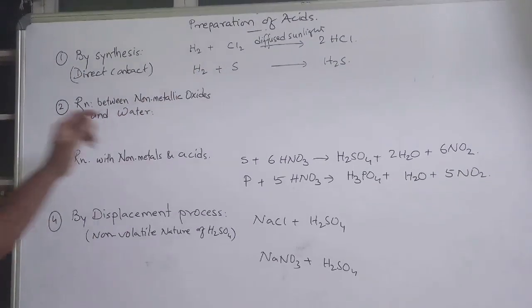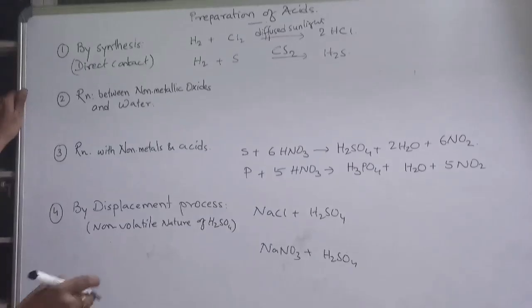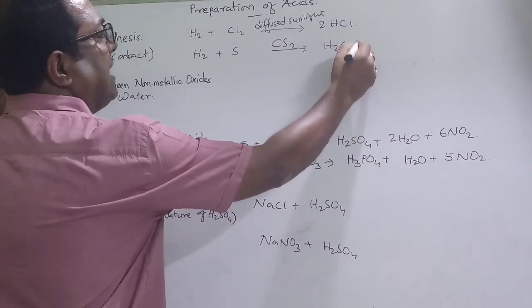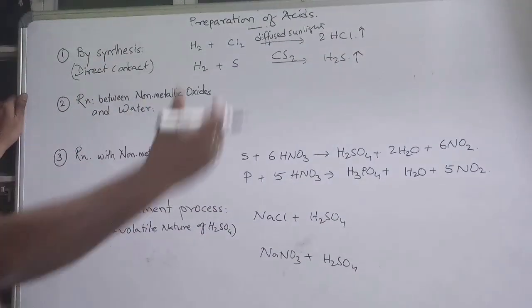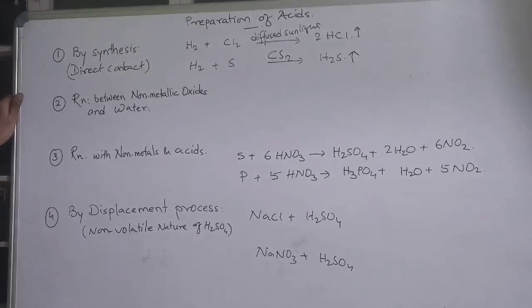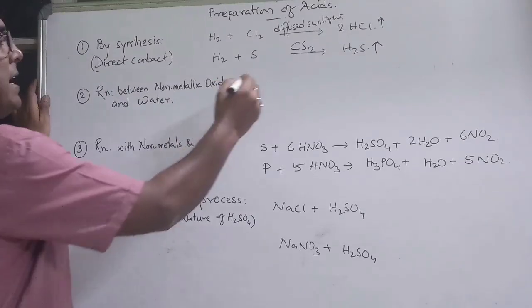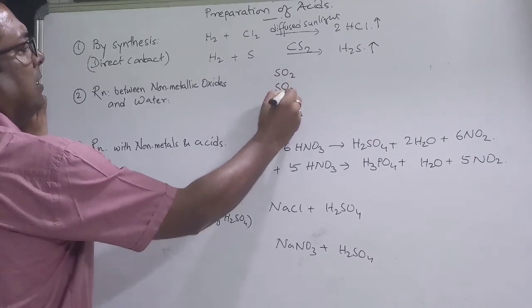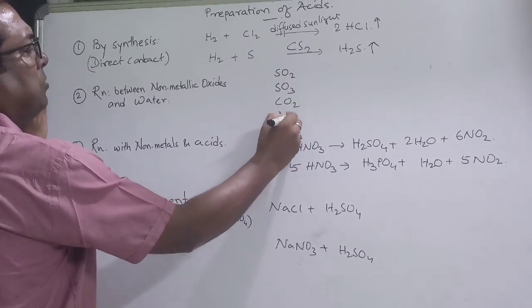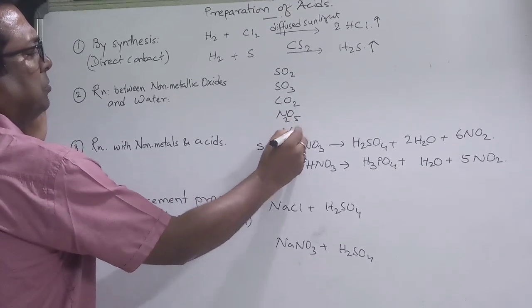Hydrogen and sulfur, in the presence of carbon disulfide, CS2, it works better to produce H2S gas. Remember, these are how we prepare acids by direct contact. Similarly, reaction between the non-metallic oxides and water, say you take examples like SO2, SO3, CO2, NO2 or N2O5.